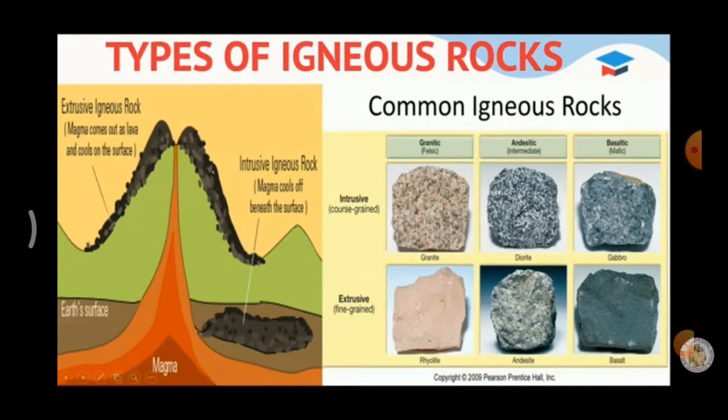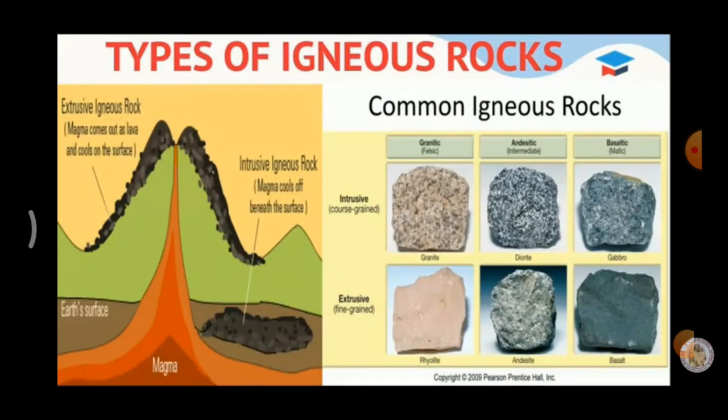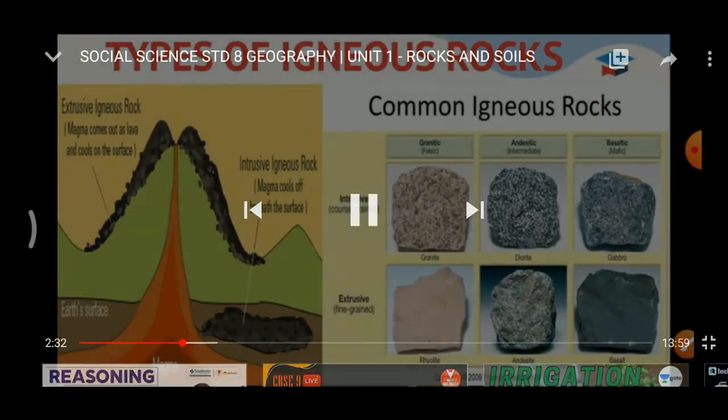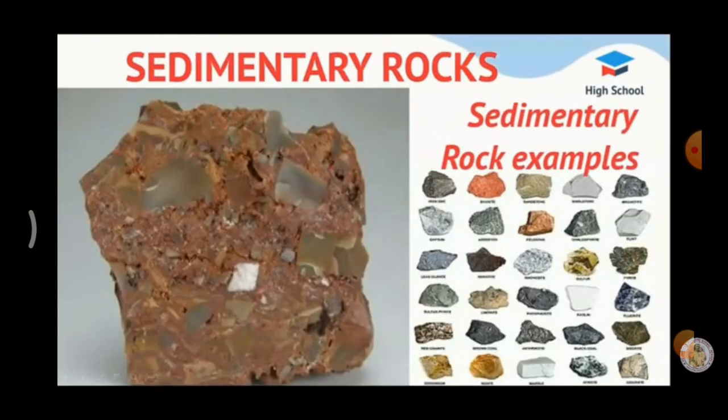Intrusive igneous rocks. The molten magma sometimes cools down deep inside the earth's crust and becomes solid. The rocks formed this way are called intrusive igneous rocks. So, this molten magma sometimes cools and goes deep inside the earth's crust and becomes very solid. So, this type of rocks are called intrusive igneous rocks. Another name for this rock is crystalline rocks.